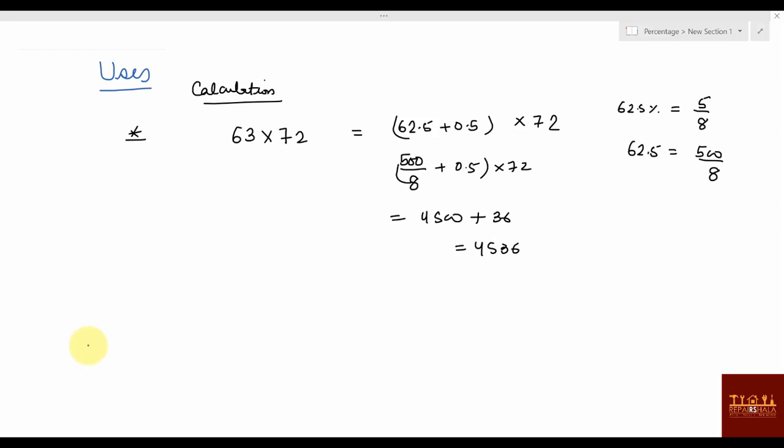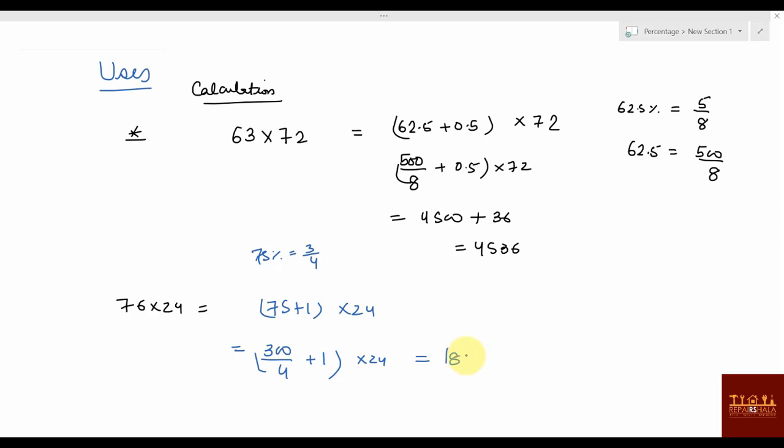Suppose I give you another example, something like this, 76 into 24. So what you can say about 76 into 24? You can write this value as 75 plus 1, into 24. 75% value is 3 by 4. 75% value is 3 by 4. So 75 value will be 300 by 4. Write it here. 300 by 4 plus 1 into 24. What you can say? 4 sixes are 24, so 1800. And then this 24. So what you can say? 1824.